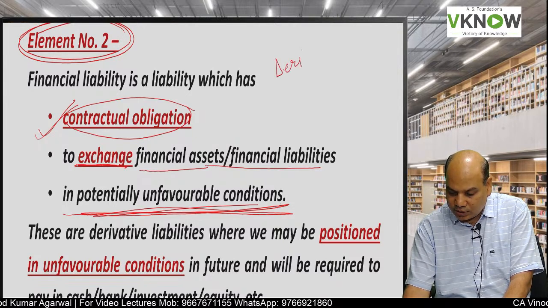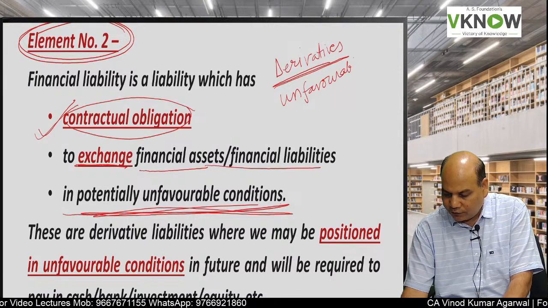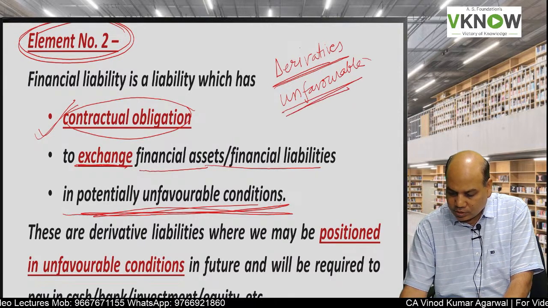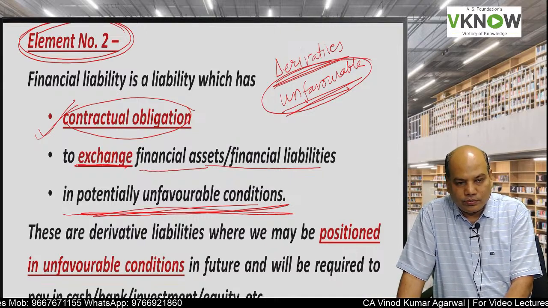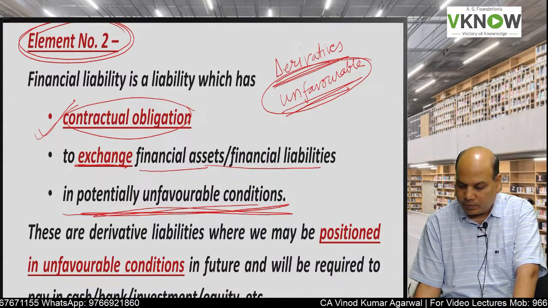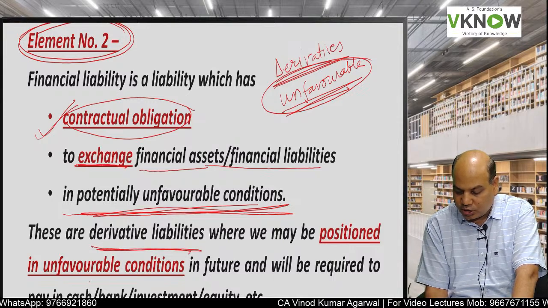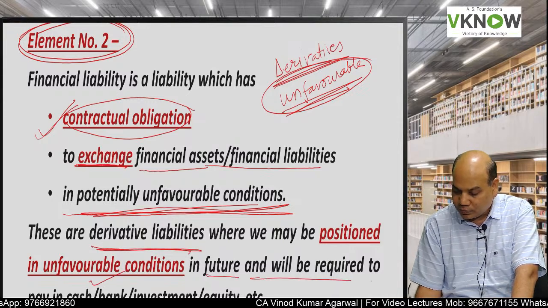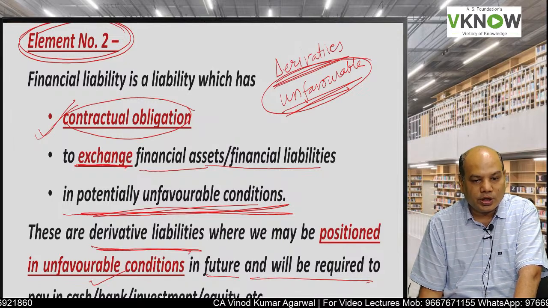So these are basically derivatives which have become unfavorable. Unfavorable means when you settle it, it will result in a loss for you. These are derivative liabilities which may be positioned in unfavorable condition in future and you will be required to pay in cash, bank, investment or equity.